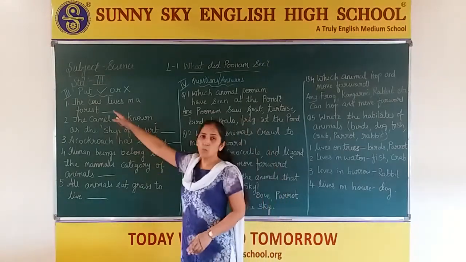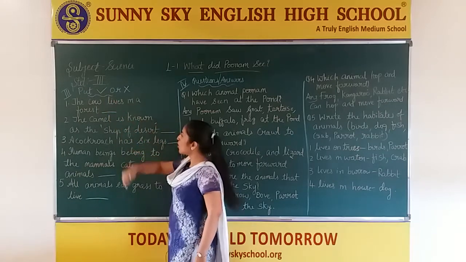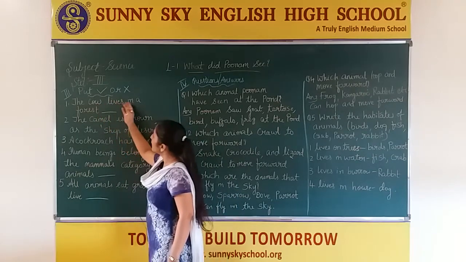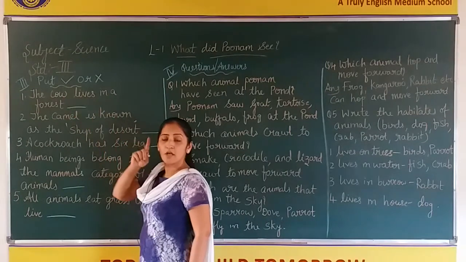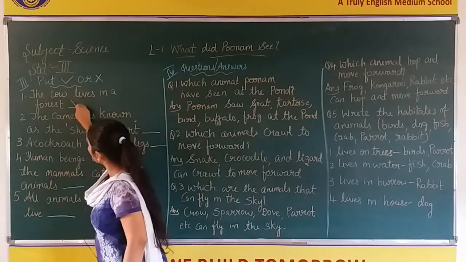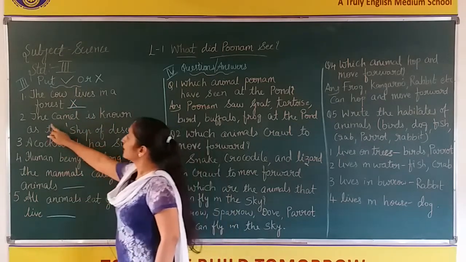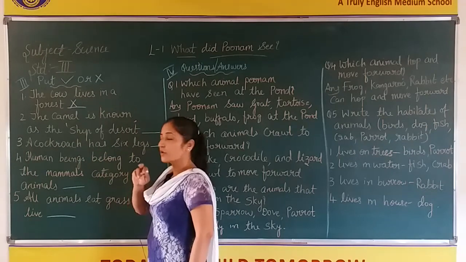Now, the third one is put right or wrong. The cow lives in a forest. Does a cow live in a forest? No. Wrong. Cow doesn't live in forest. It lives in shed. Okay?